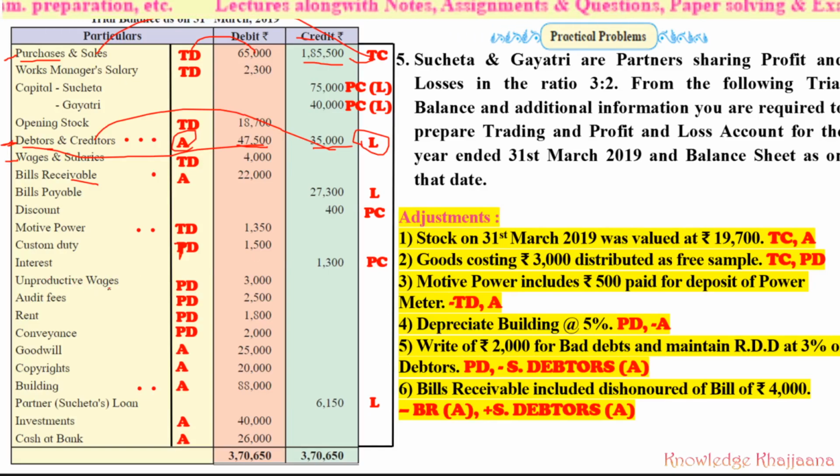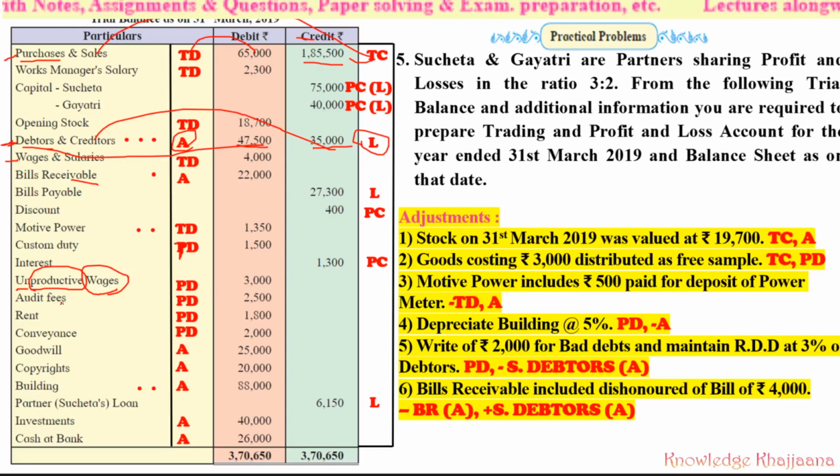Then unproductive wages. See, but unproductive wages means what? The wages which have been incurred are not for the production purpose. Unproductive, not for the production purpose. They may have brought some laborers, some workers for handling the materials, but which are not used for the production purpose or for the other works. So those wages paid for the workers are not for the production purpose. So those obviously will not go to the trading account debit side, because those are unproductive, so they will go to the profit and loss account debit side.